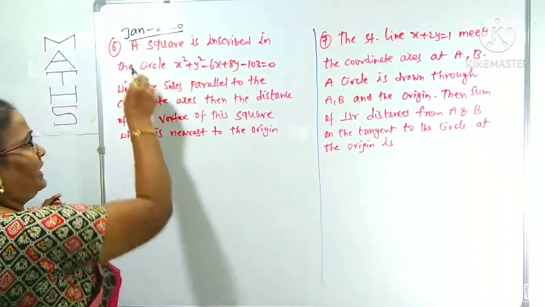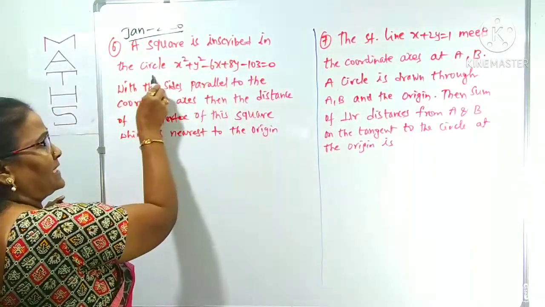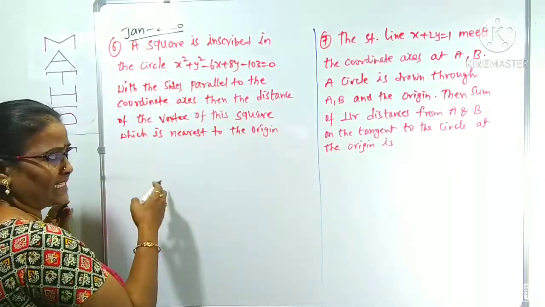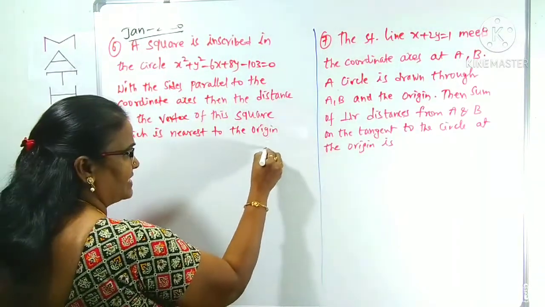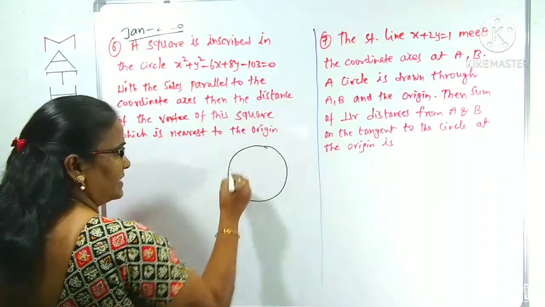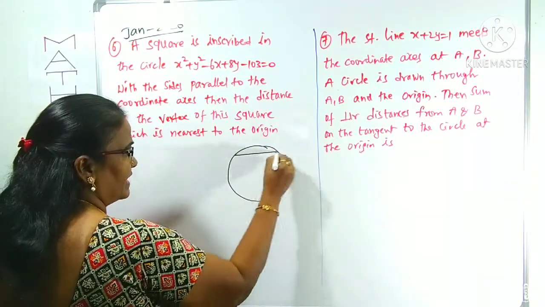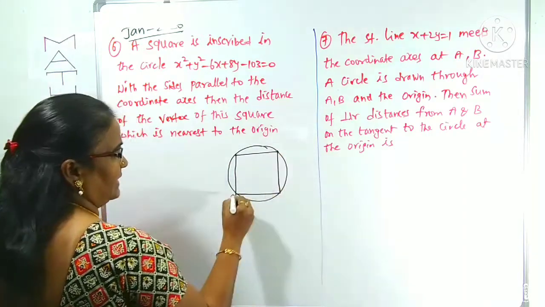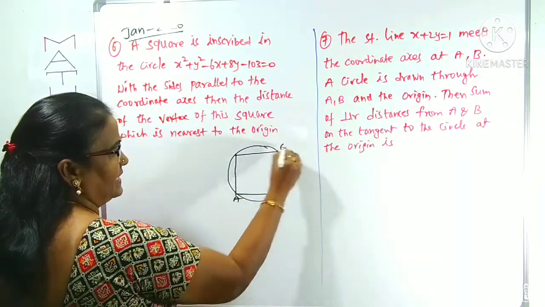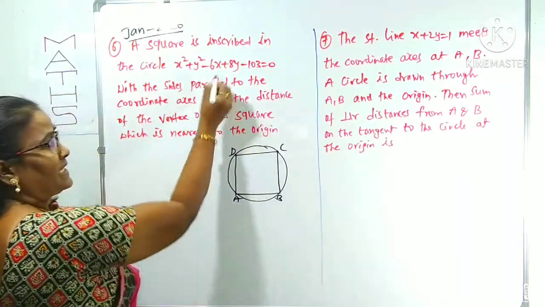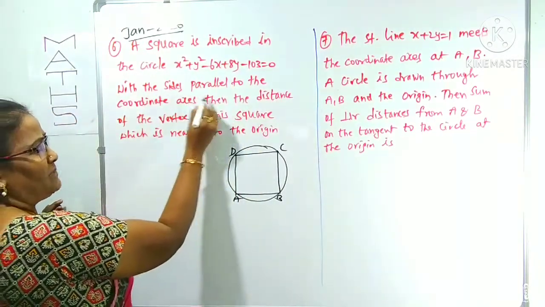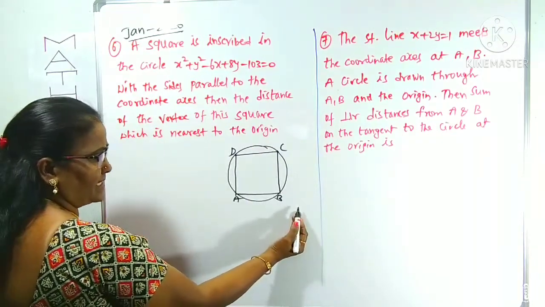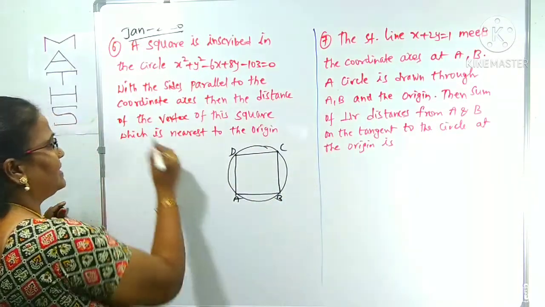Here what is given? A square is inscribed in the circle. Inscribed means it will be inside the circle. This is a circle, and the square ABCD is inscribed in this circle, right? With the sides parallel to the coordinate axes like this. Sides parallel to the coordinate axes means parallel to the x axis as well as the y axis.